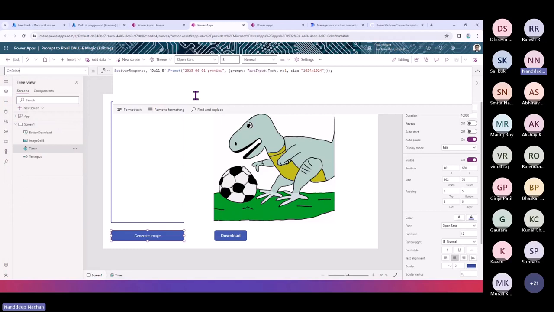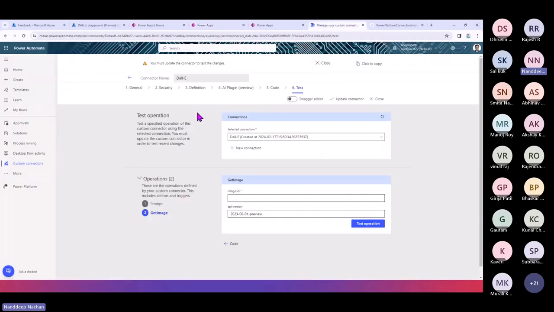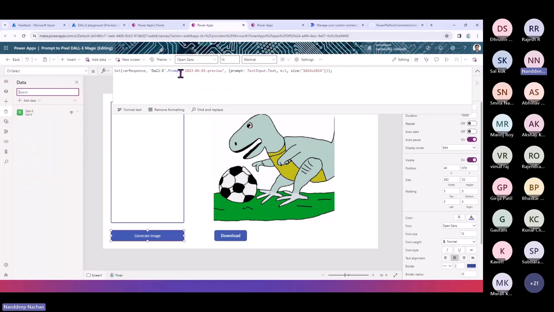All right, so on select, whenever someone clicks onto this, I'm giving a call to my custom connector, which is written here, and then dot prompt is nothing but my operation which I'm doing. So it will go ahead and give that prompt.